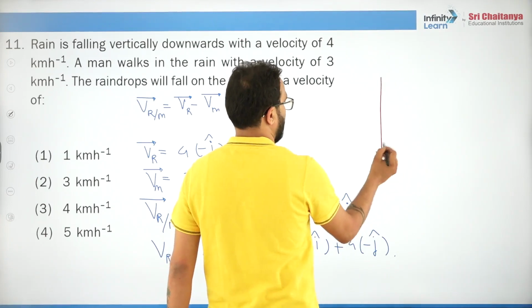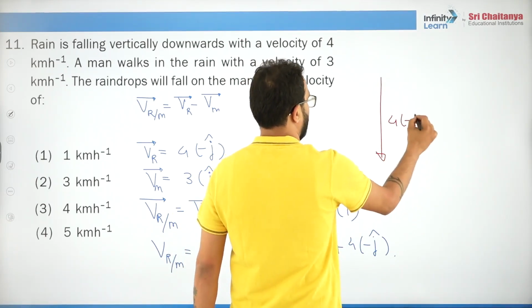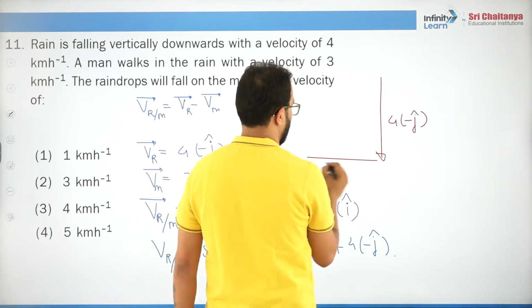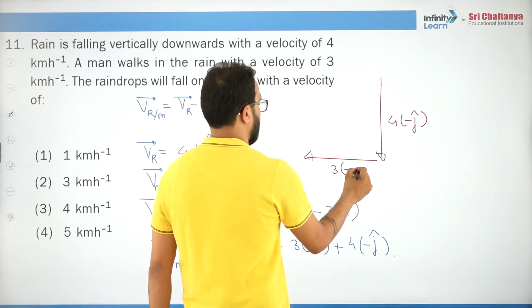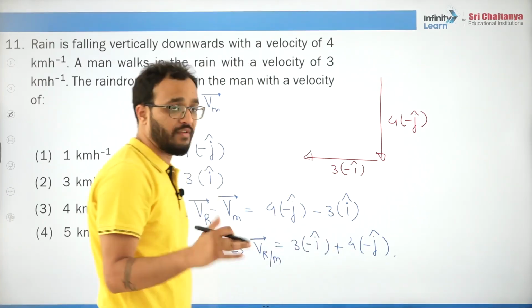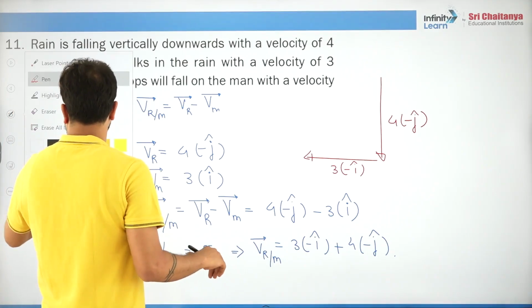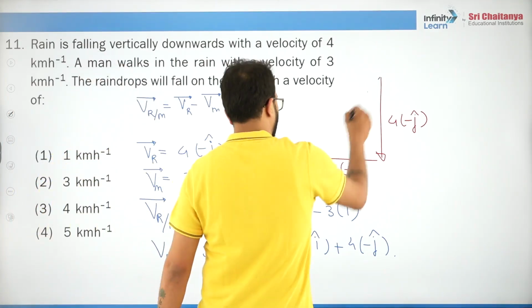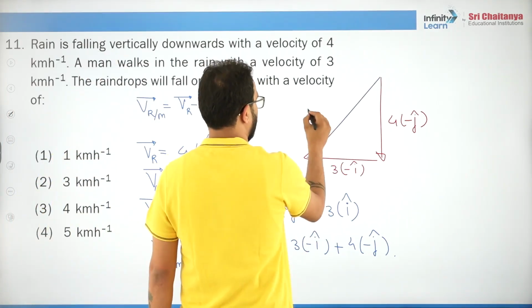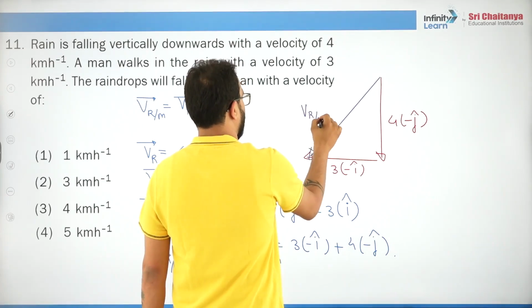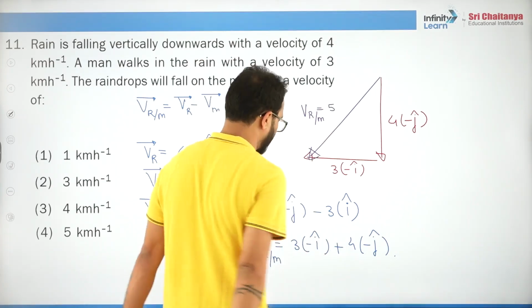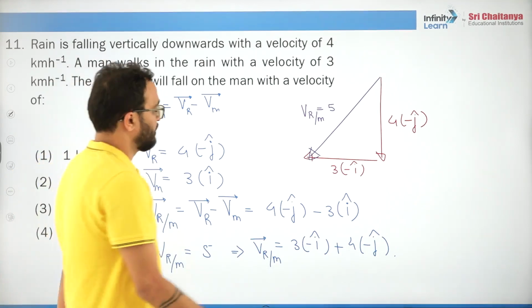The rain is coming with 4 times minus j cap plus 3 times minus i cap. This is how the man will feel the rain to be coming. So the resultant will be like this, and he will feel finally that the rain is coming with a velocity of 5 kmph to him, right?